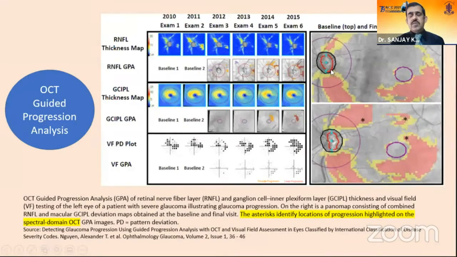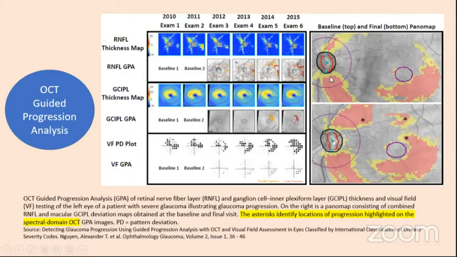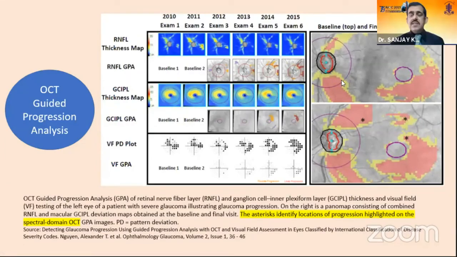With the ganglion cell complex coming into the picture, we now also have a provision for a Panto map in which we can see RNFL thickness and the ganglion cell thickness in one map. And over here is the baseline Panto map, and over here is the final Panto map, which shows how much it has progressed over a period of time. The progression areas are denoted by these asterisks. Over here, we can see the RNFL thickness map, the ganglion cell thickness map, and the visual field pattern deviation plots, which correlate clinically.